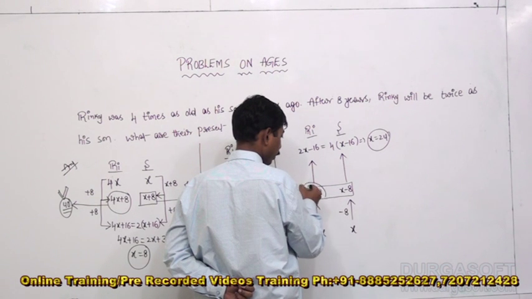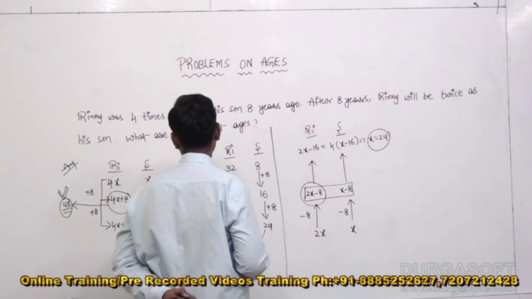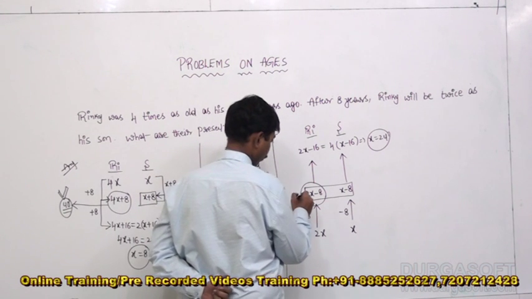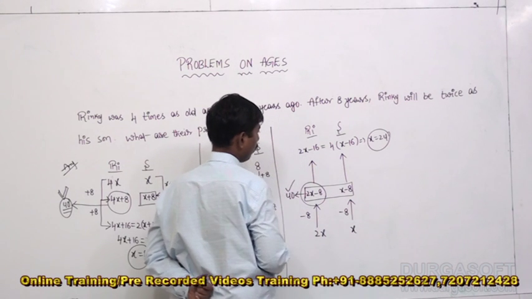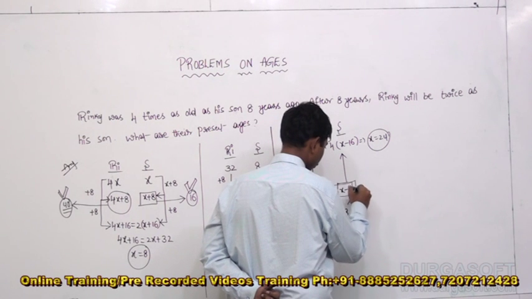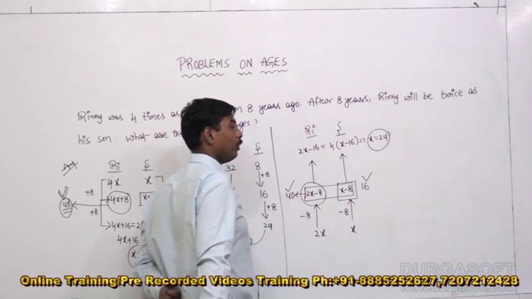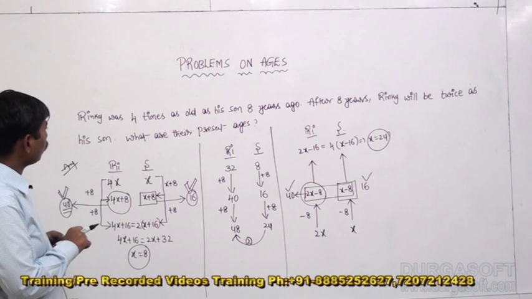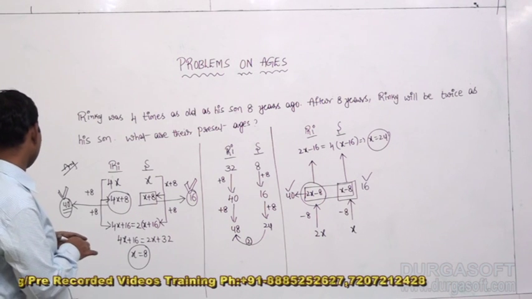24, right? 2 into 24, 48. 48 minus 8, that is how much? 40. The present age of Rinky is 40. Next one, 24 minus 8, that is how much? That is 16. So we can do it like this also. Whichever method you choose, both methods won't take more than 35 seconds. Just make a note and let us go for the next one.